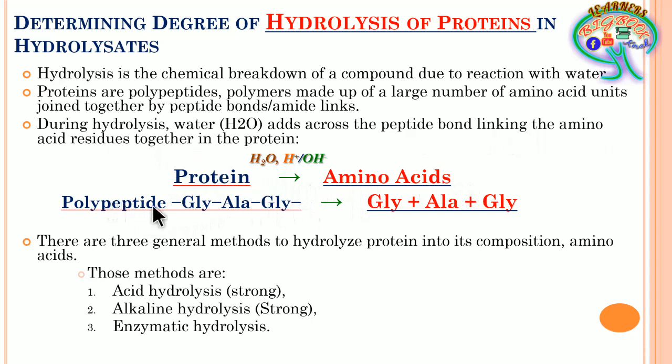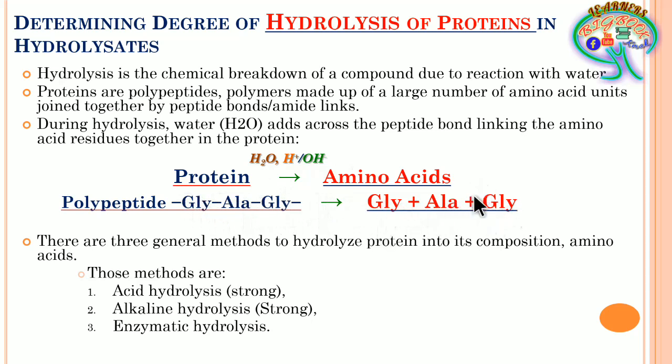If you consider a polypeptide, as for example, we have taken glycine, alanine, and glycine, where they have been interconnected with the peptide bond, it will be broken with the help of H and OH, where NH2, the amine, is going to convert to the amino group, and CO is going to form COOH. So this is how the intact protein is going to be separated into amino acids.